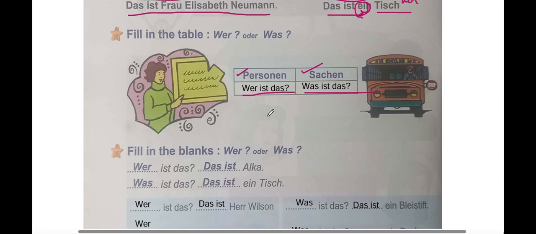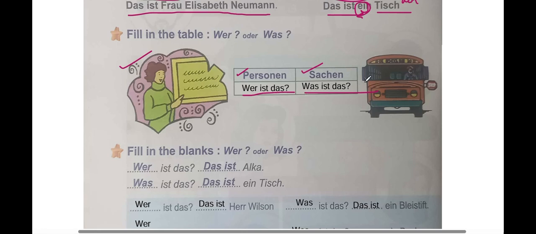And here we can see a picture, so we also have to tell the answer. The answer is simple. Here we can see a teacher, she's teaching something, and this is a female teacher, so we can say das ist, dash. We just learnt it. Lehrerin. One question that might come into your mind is that in English we say that is a teacher. Yeah, so we can use the same in German, but we're not telling any name here, right? Since we're not telling any name, we can use a and the, right?